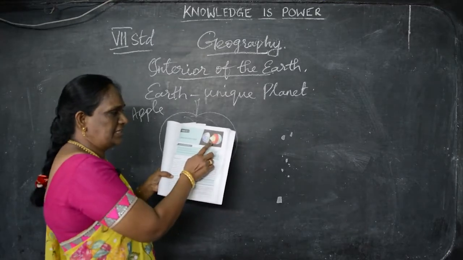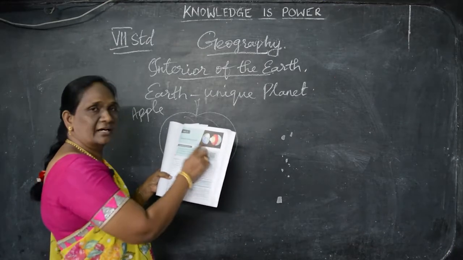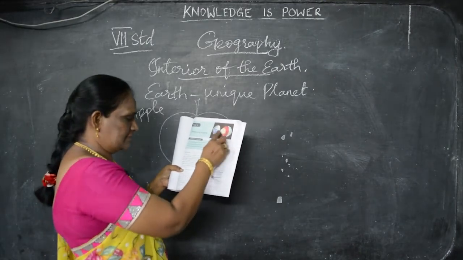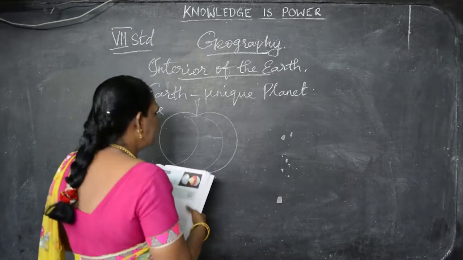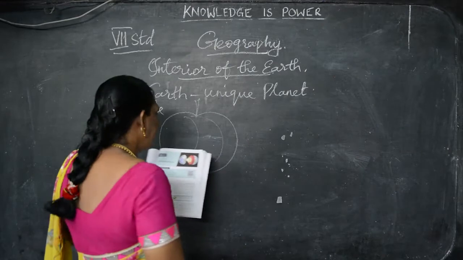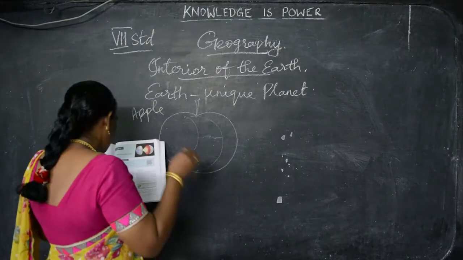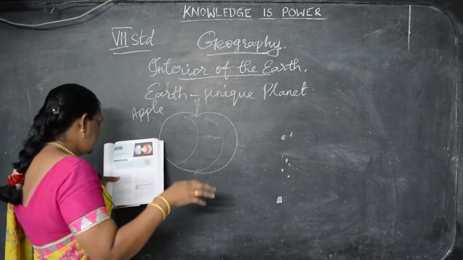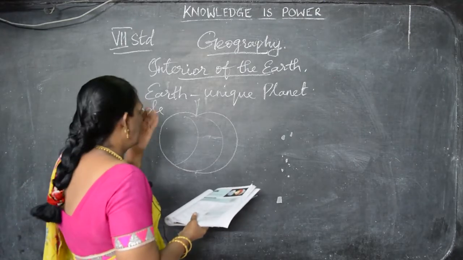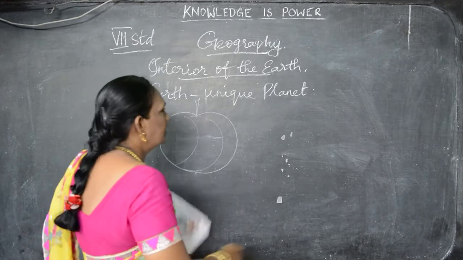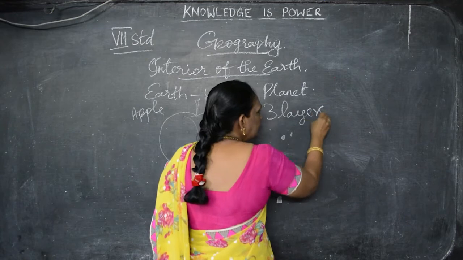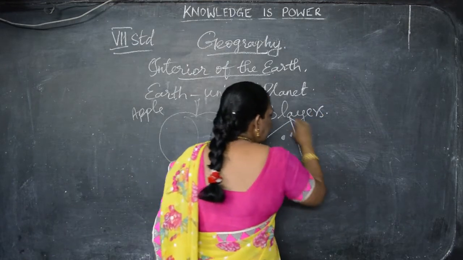Here in this page number 145, you can see the picture. The earth is like an apple. Understand? It is spherical in shape. The earth is like an apple, spherical in shape. There are 3 layers. Concentric layers are there in the earth. How many layers are there in the earth? There are 3 layers in the earth planet. How many layers are there? 3 layers are there. What are the 3 layers?